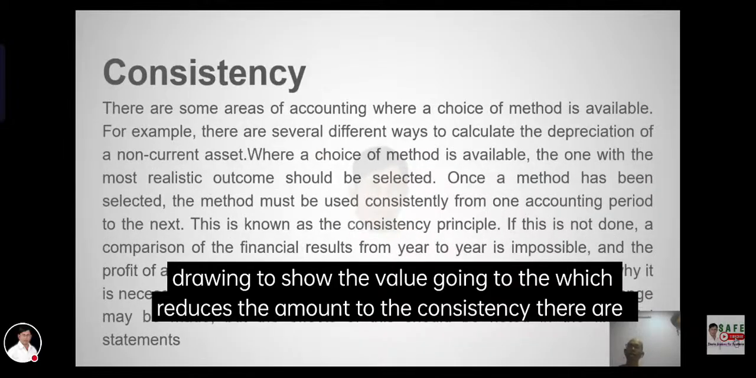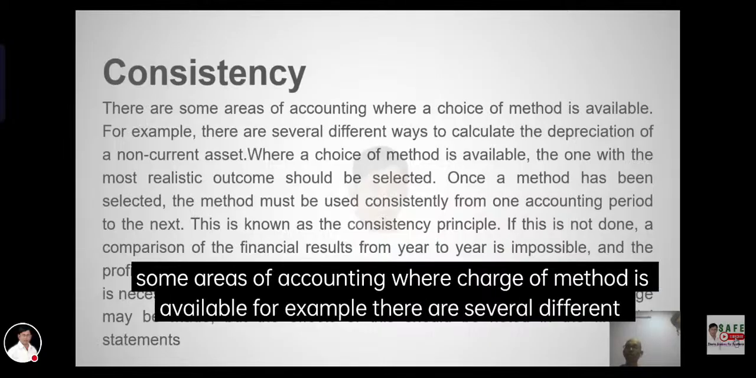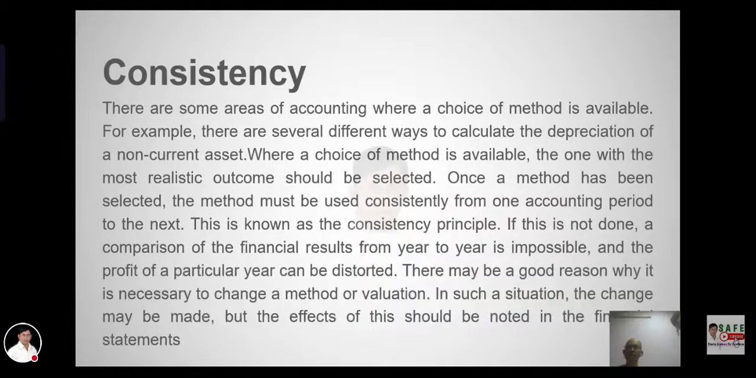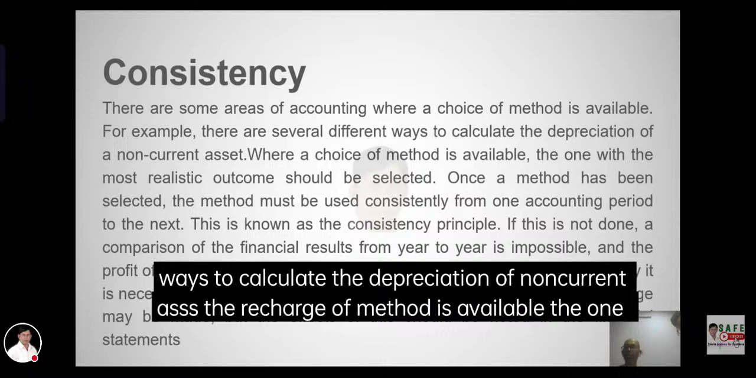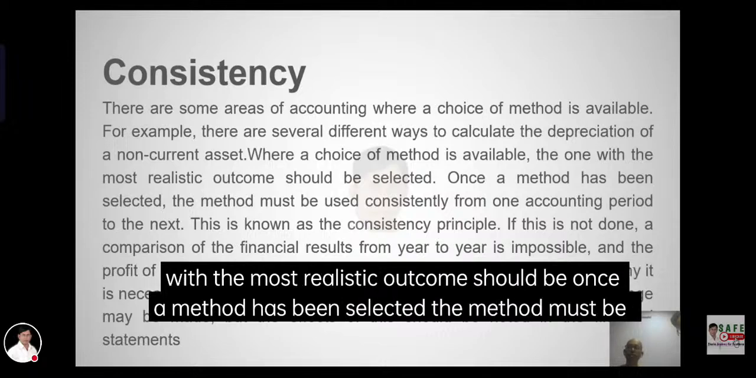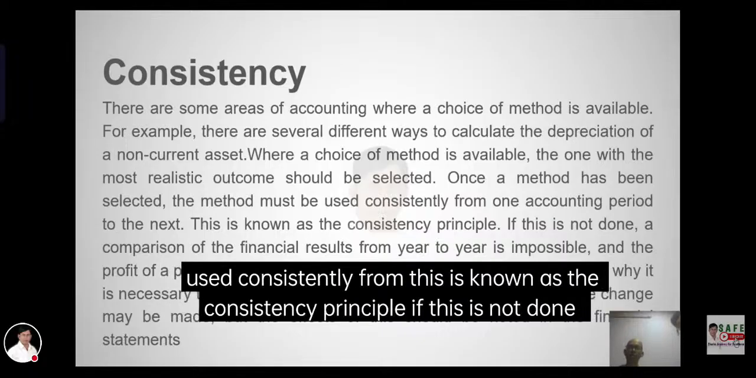Consistency. There are some areas of accounting where a choice of method is available. For example, there are several different ways to calculate the depreciation of non-current assets. If a choice of method is available, the one with the most realistic outcome should be chosen. Once a method has been selected, the method should be used consistently. This is known as consistency.